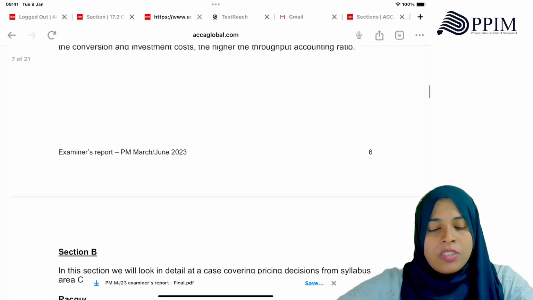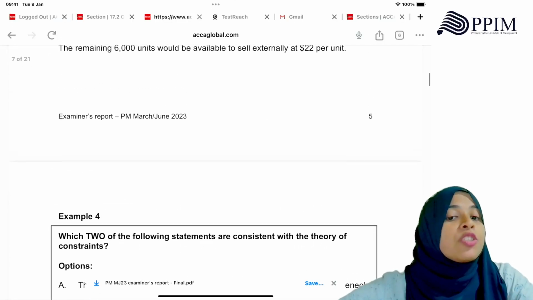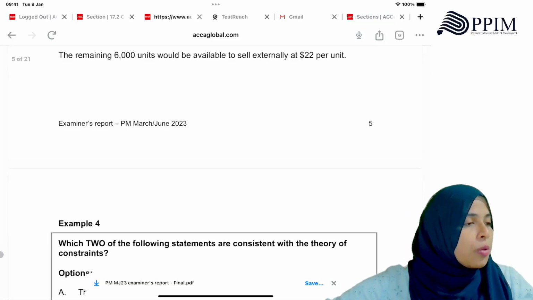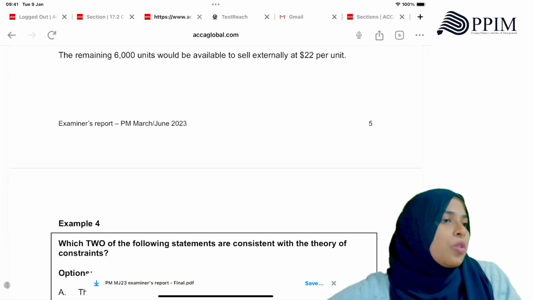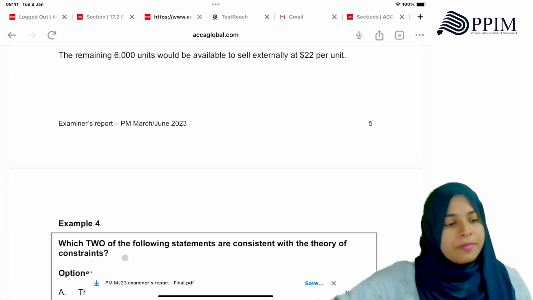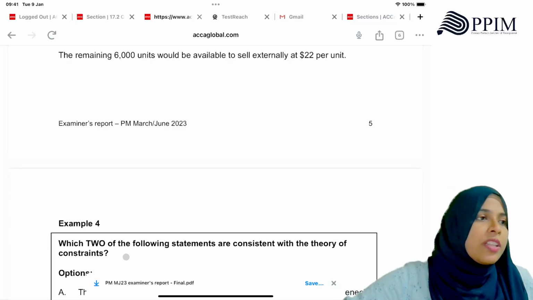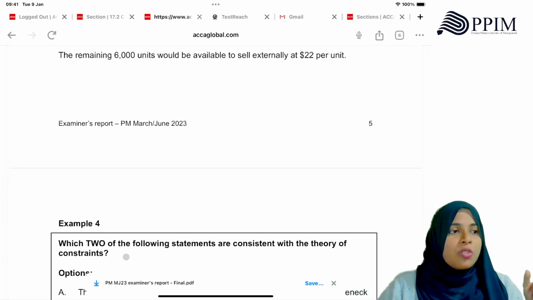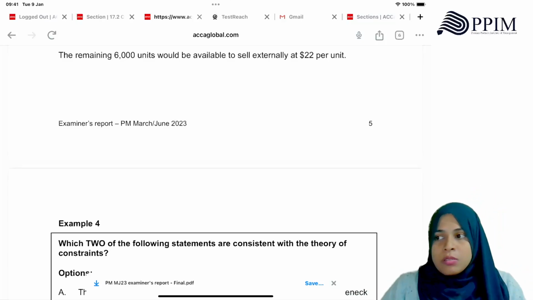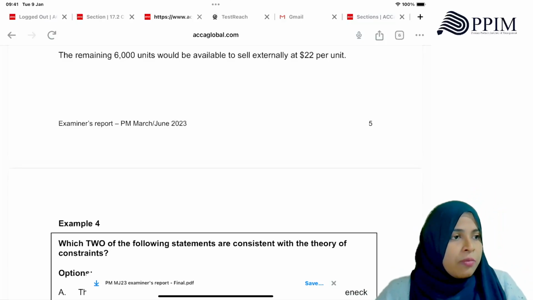Please do these questions on the examiner's report. Once you all are done with everything, go through the questions on the examiner's report because they are challenging questions. Okay, then do examiner's questions first, because there are tough questions, you know. So it's good. And finally do Kaplan if you have time remaining.